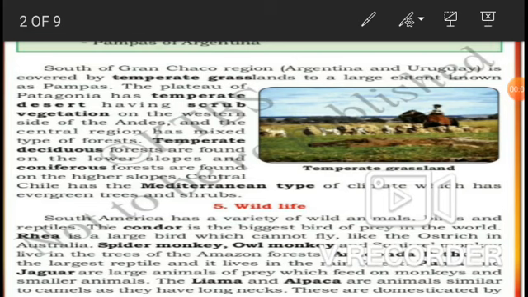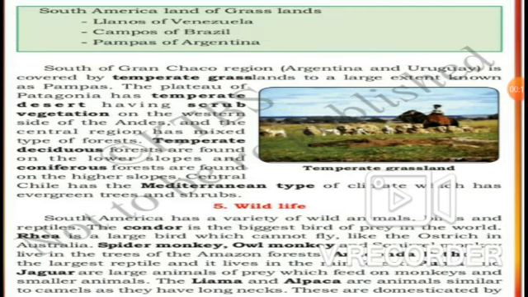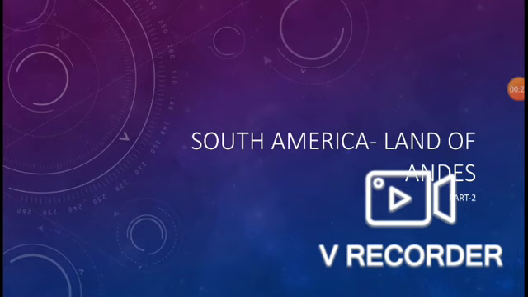South America is also called the land of the Andes.